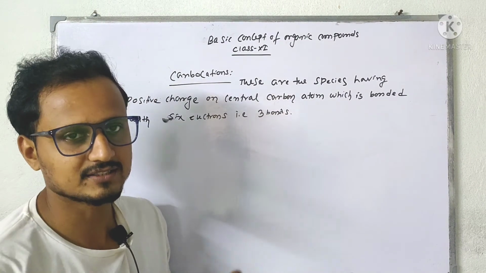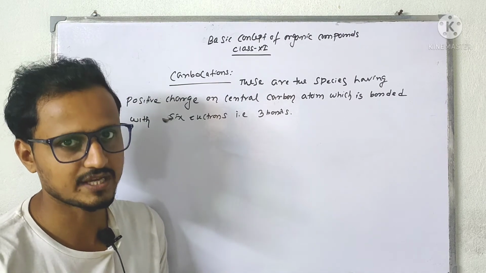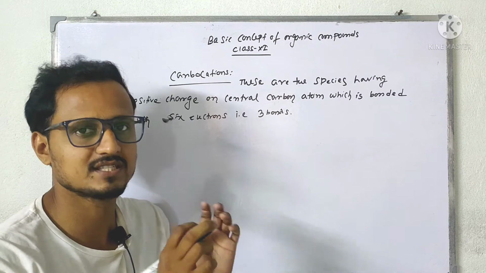So carbocations are the species having positive charge on the central carbon atom, which is bonded with 6 electrons.